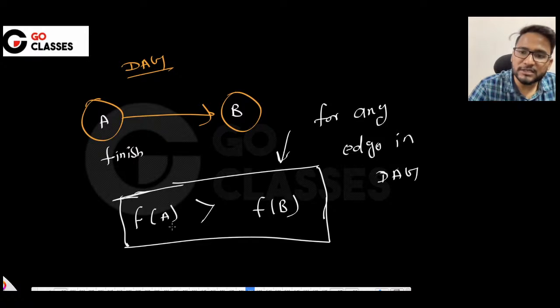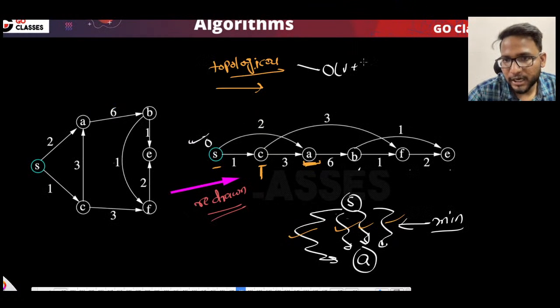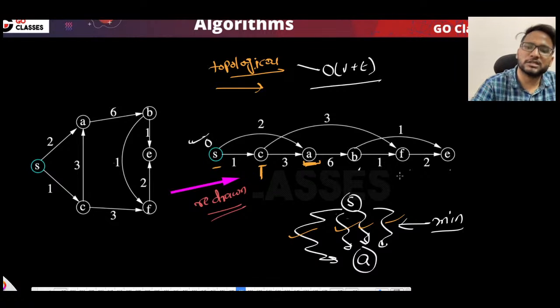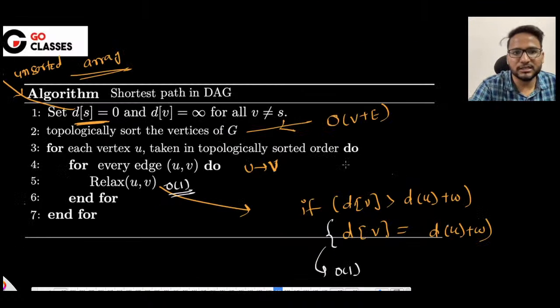Now, which means that I can find the topological sort using DFS. So we can find the topological sort using DFS, which will just take order of V plus E, and then we can relax all the outgoing edges in this order, in the topological order. So basically find the topological order using DFS, which is going to take V plus E, and then this is the algorithm.